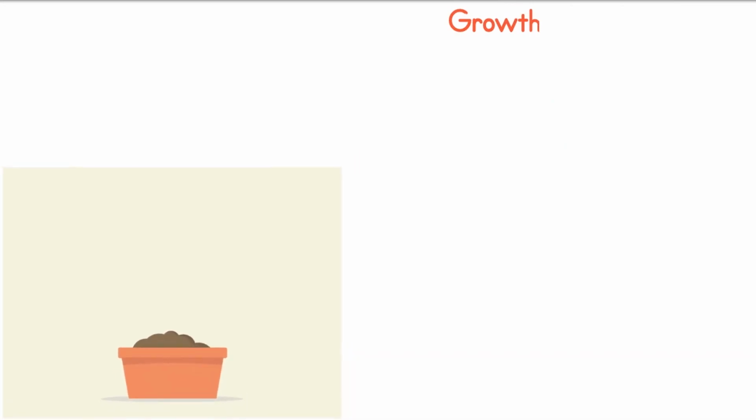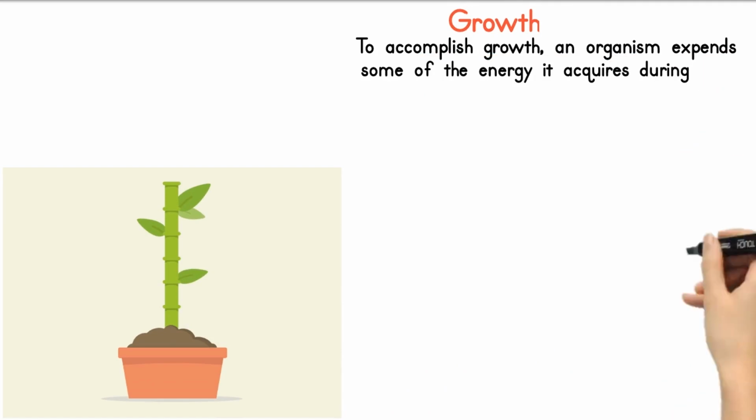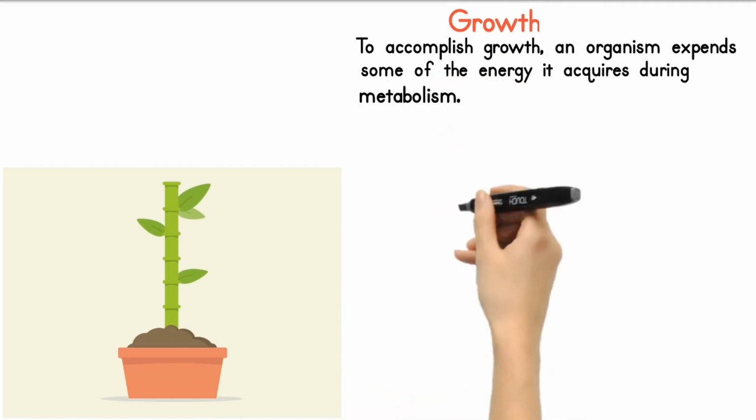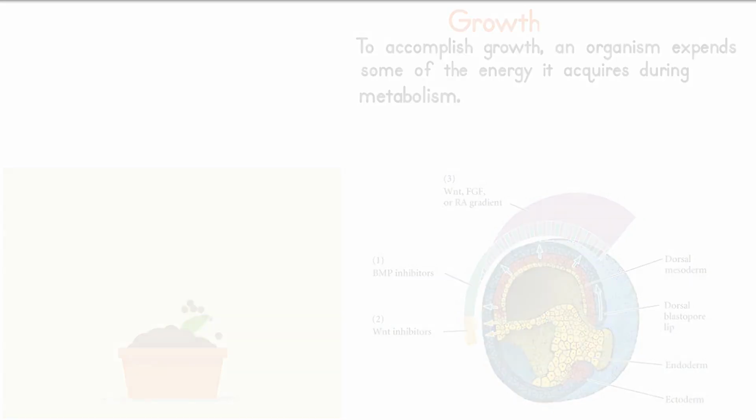Growth. Growth requires an organism to take in material from the environment and organize the material into its own structures. To accomplish growth, an organism expends some of the energy it acquires during metabolism. An organism has a pattern for accomplishing the building of growth structures.